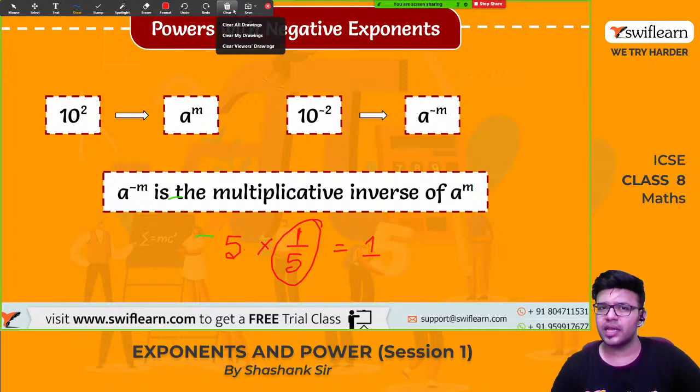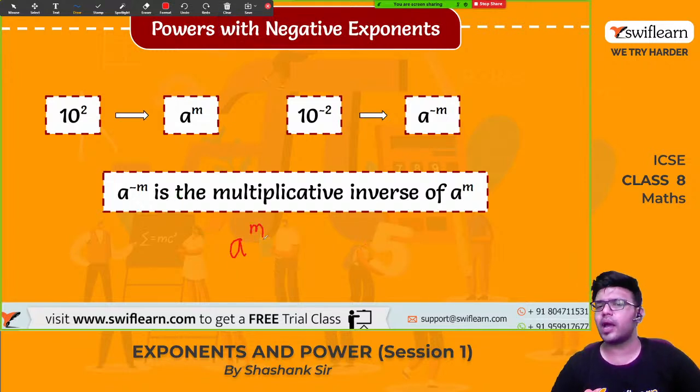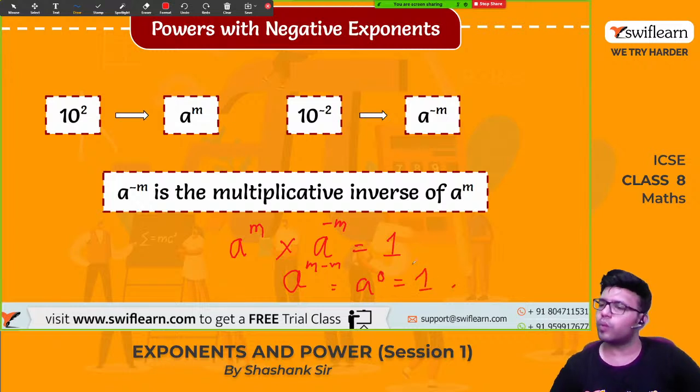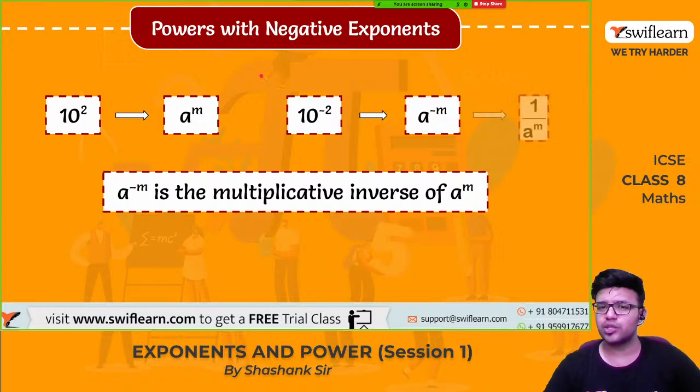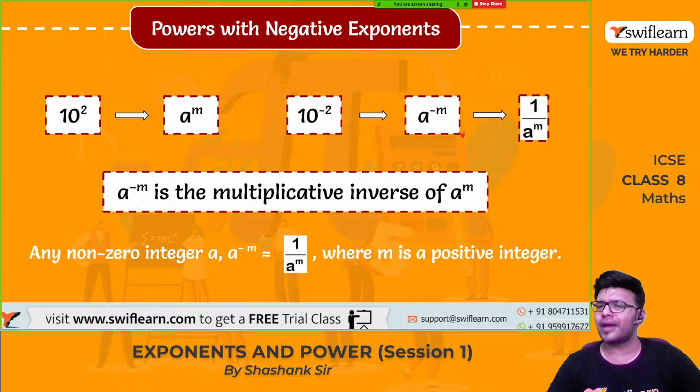So yes, the same thing. I have a raised to m. What should I multiply with a raised to m such that I'll get 1? I need to multiply by a raised to minus m. So this product law, you can use it. So a raised to m minus m, we get a raised to 0, which is 1. So a raised to minus m is the multiplicative inverse of a raised to m. So a raised to minus m can be written as 1 by a raised to m. Now multiply these two numbers, we get 1.